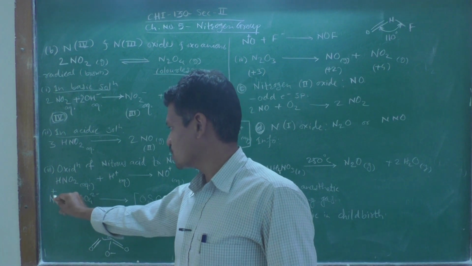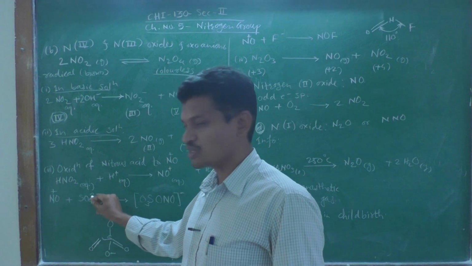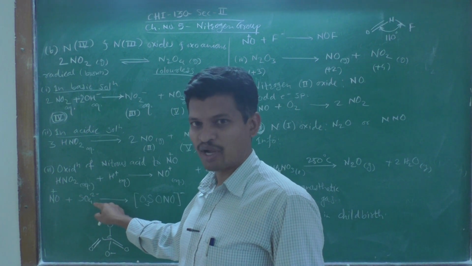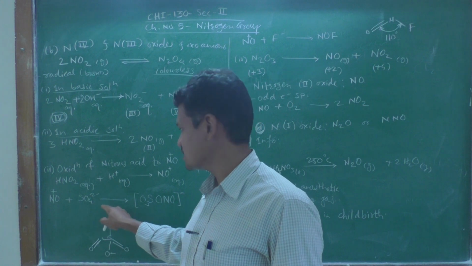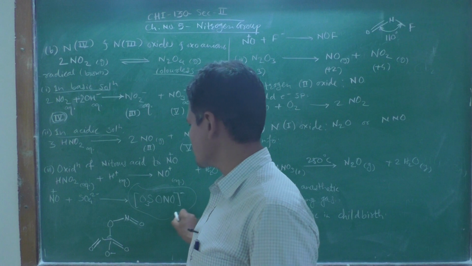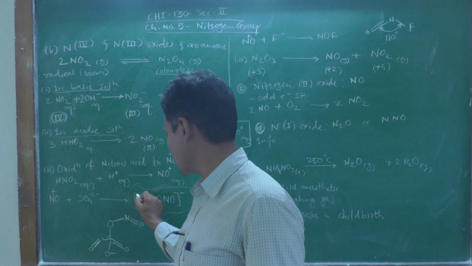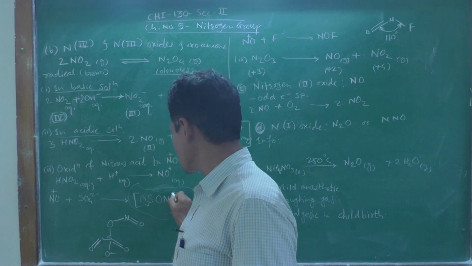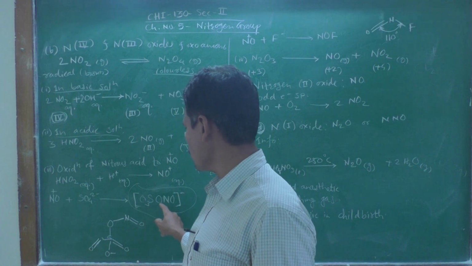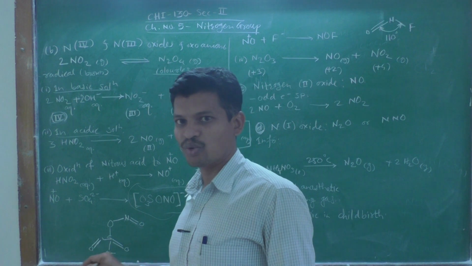NO plus reacts with sulfate ions, and such a complex anion is formed. That is why I have written it in square bracket. This complex anion is nothing but SO3ONO minus.